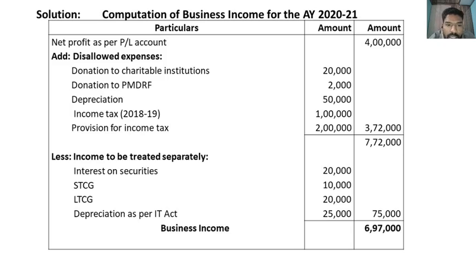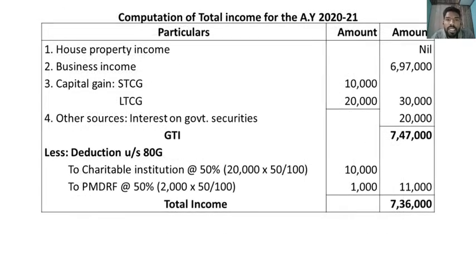From this we should deduct income to be treated separately. See, interest on securities and the income related to capital gain, STCG and LTCG, then depreciation as per Income Tax Act, and the total of 75,000 should be deducted from 7,72,000. Then we get business income. Now we know the exact amount of business income. Next we can calculate the total income.